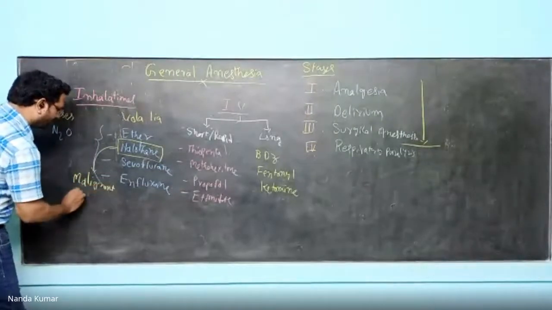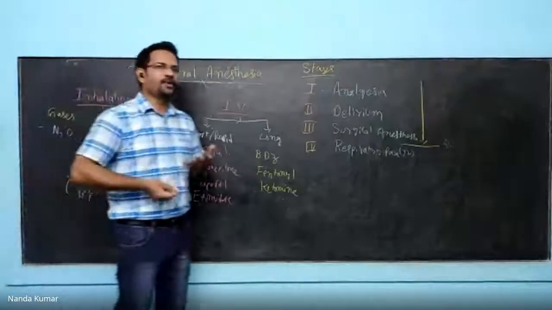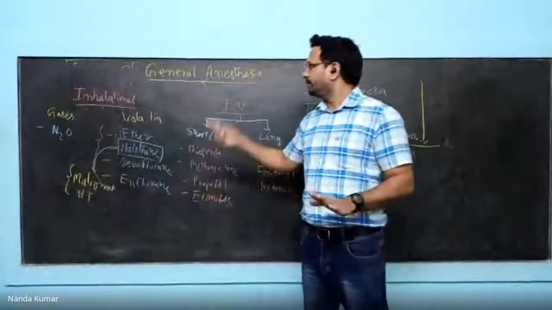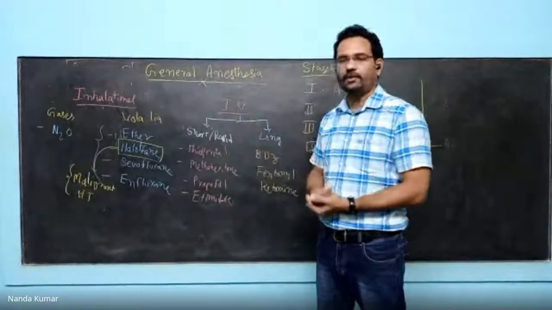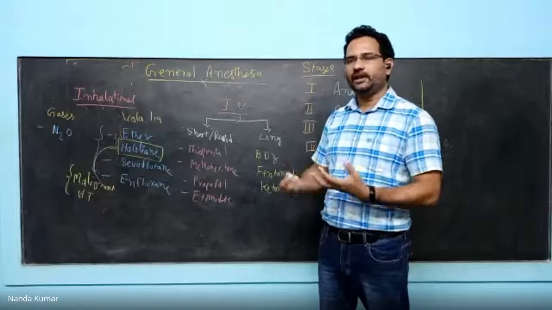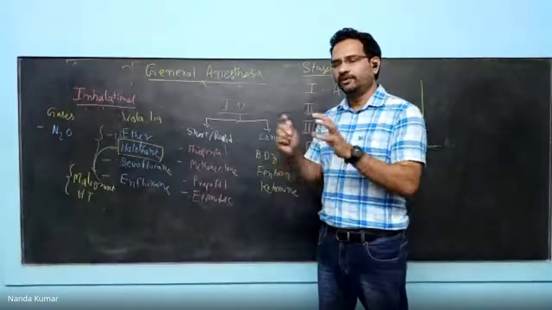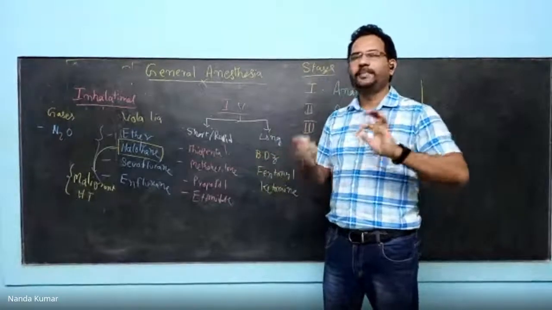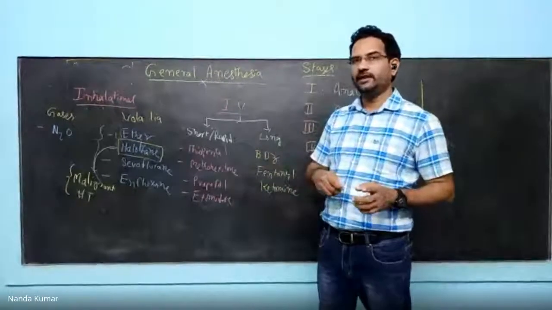Malignant hyperthermia. Now understand this one. Hyperthermia means increase in body temperature. Malignant means dangerous. Think about this. Before administering general anesthesia, before someone is getting into the operation theater, he will be having anxiety, nausea, emesis, all these conditions. To treat them before anesthesia, certain medications are given, and they are known as pre-anesthetic agents. Why? Because they are given before anesthesia.